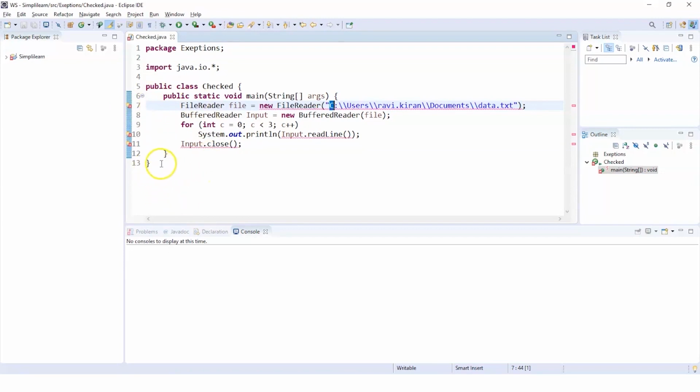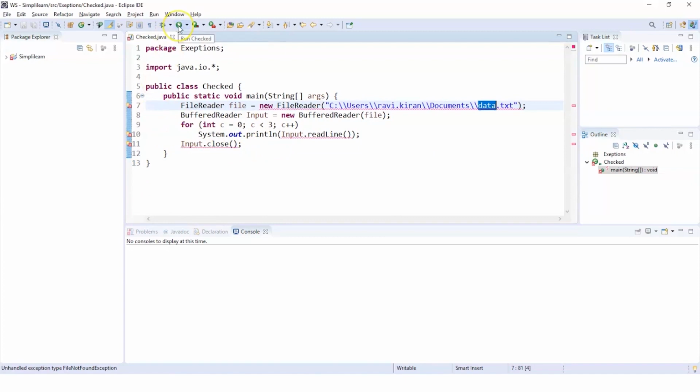So this particular code segment here is trying to read a document from C drive, which is data.txt. This data.txt has 5 lines of text. What we are going to do here is type in a for loop and try to read the first 3 lines of this document.